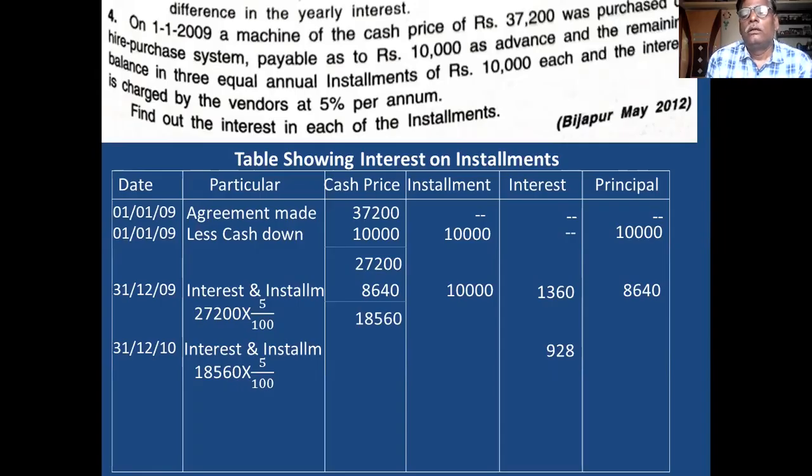Then next you write the installment. Installment is 10,000. You write it in the installment column. Then installment minus interest is equal to principal: 9,072.